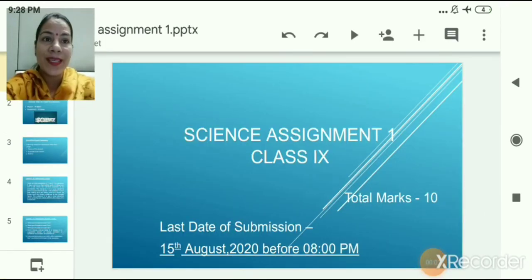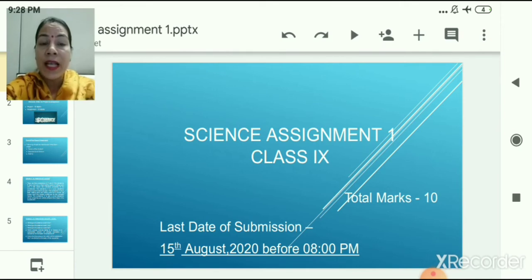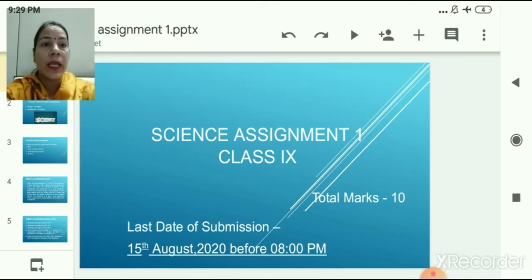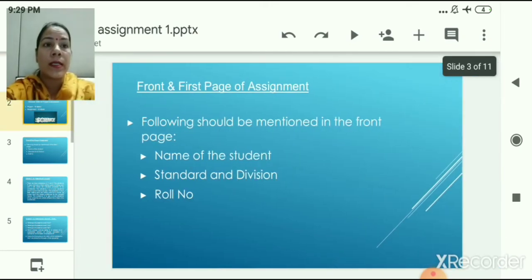Children, now we will discuss the science assignment. The science assignment is of 10 marks and the last date for submission of this assignment is 15th August before 8 p.m. It is very important to note down the last date of submission and the timing. The last date of submission is 15th August before 8 p.m. So children, you have to quickly start doing work on this assignment. Let me quickly go through the slides of this assignment.